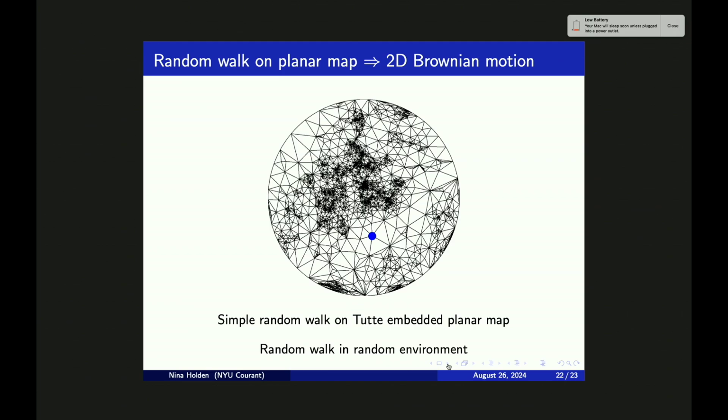One particular difficulty of considering random walk in this random environment is that the environment is very inhomogeneous. You can see that there are certain parts of the disk where the density of vertices is very high, and certain parts where the density of vertices is very low. This is one of the key difficulties in understanding random walk in these types of environments.